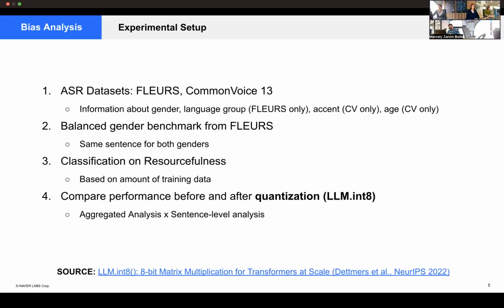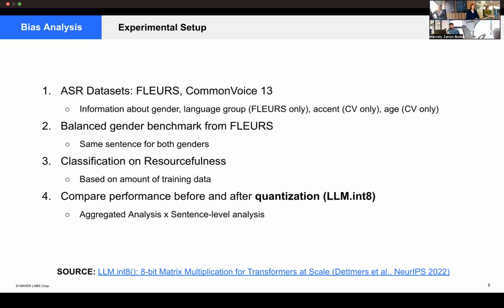For the experiment setup of this bias analysis, we started with commonly used massive multilingual ASR datasets, FLEURS and Common Voice. These datasets have demographic information about gender, language group, accent, and age, which is useful for this type of bias evaluation.